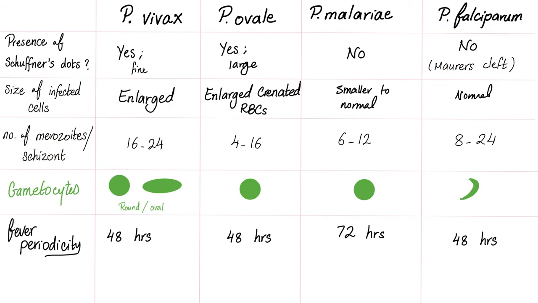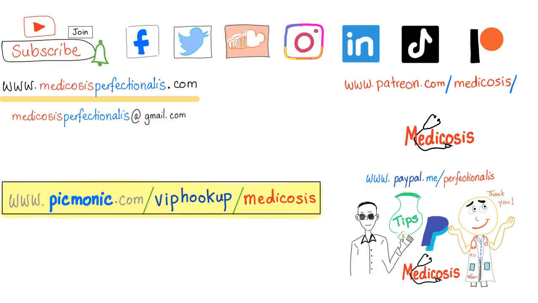Merozoites: 12 to 24, 4 to 16, 6 to 12, 8 to 24. Gametocytes: round or oval, round, crescent. The fever periodicity: 48 hours, 48 hours, 48 hours, aka tertian, and 72 hours, quartan fever.